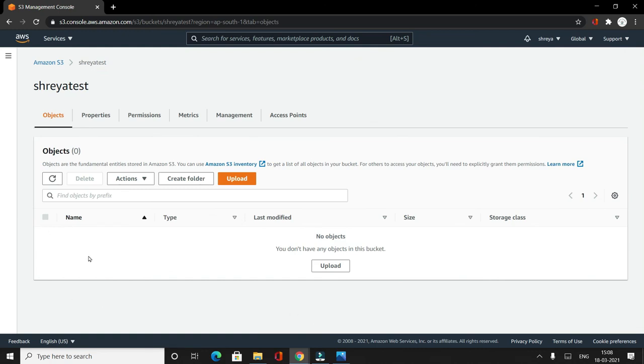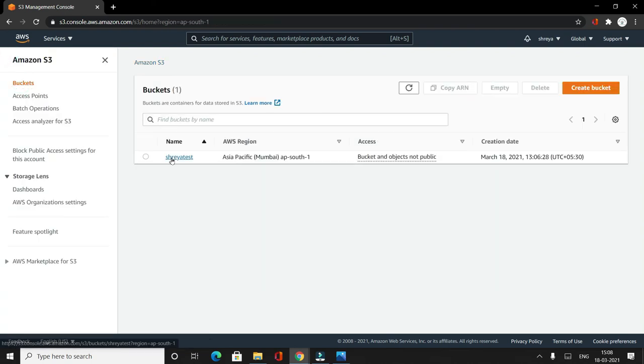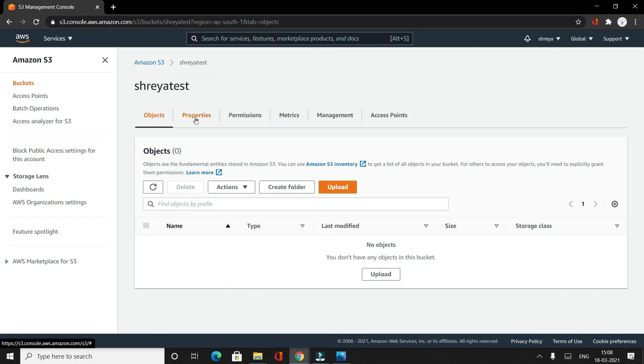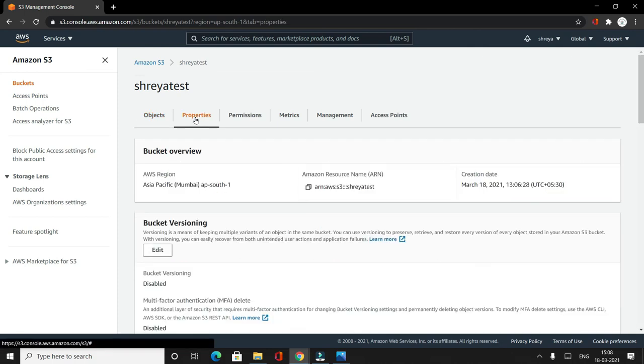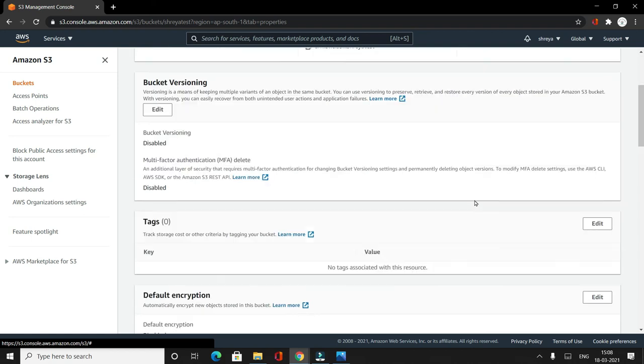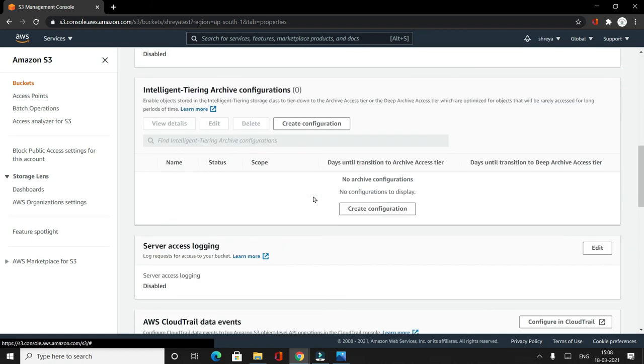So this was all about how a bucket can be created, how security can be configured, and how an object can be uploaded. Similarly, when you come to the bucket and go inside it, you will have these tabs. You will have properties, which shows you everything that you had selected while creating this bucket.